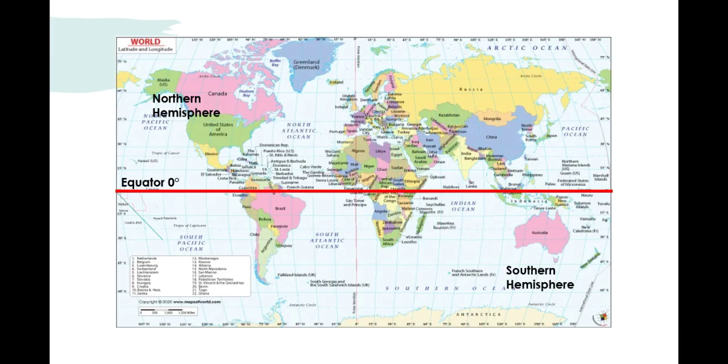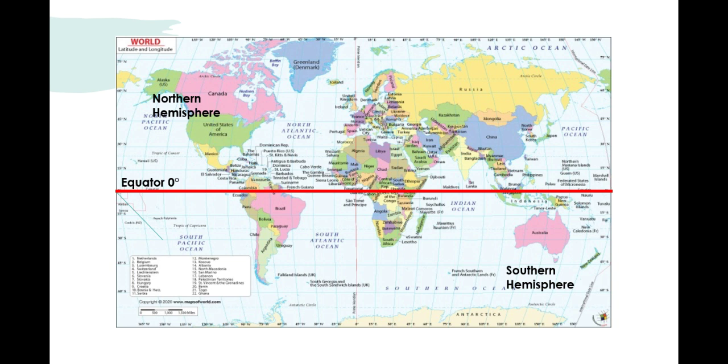Now you can see here the world map, and you can see 0-degree equator dividing the world into two parts. The upper part is called the northern hemisphere, and the lower hemisphere, which is below 0 degree, is called the southern hemisphere. We can find the countries which are in northern hemisphere. India is in northern hemisphere, Russia, United States of America, Canada. You can find a number of countries. You should remember at least 4 countries which lie in the northern hemisphere.